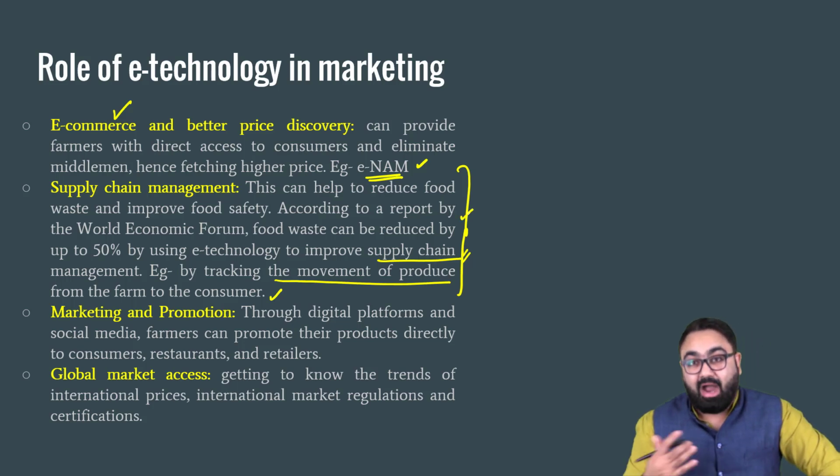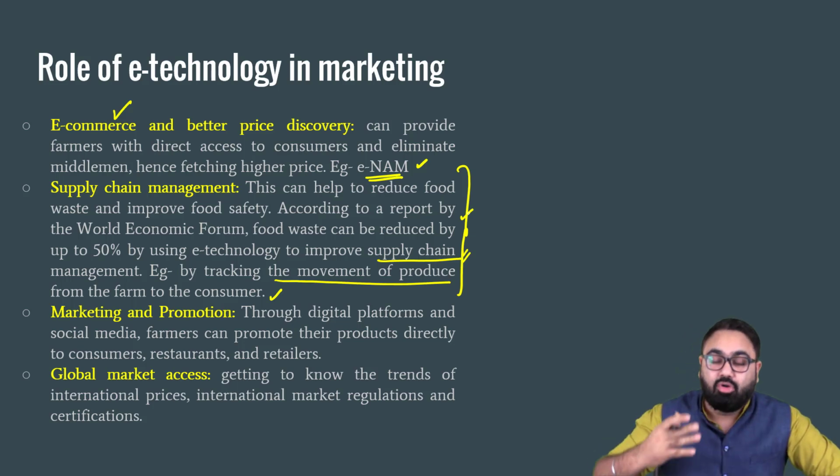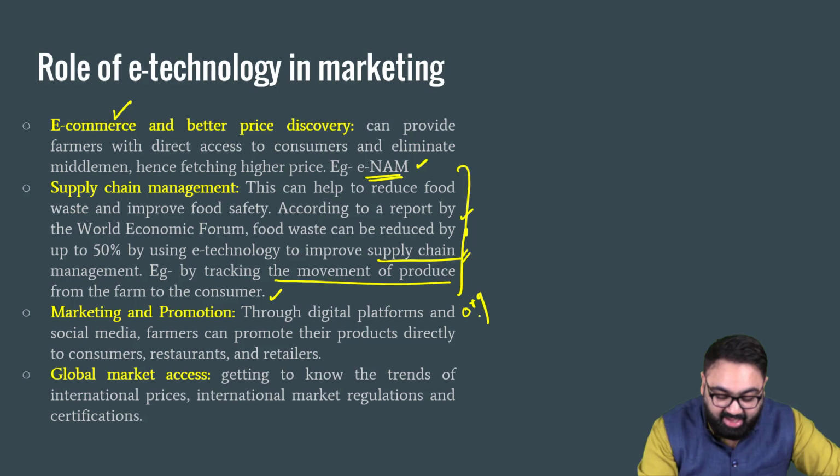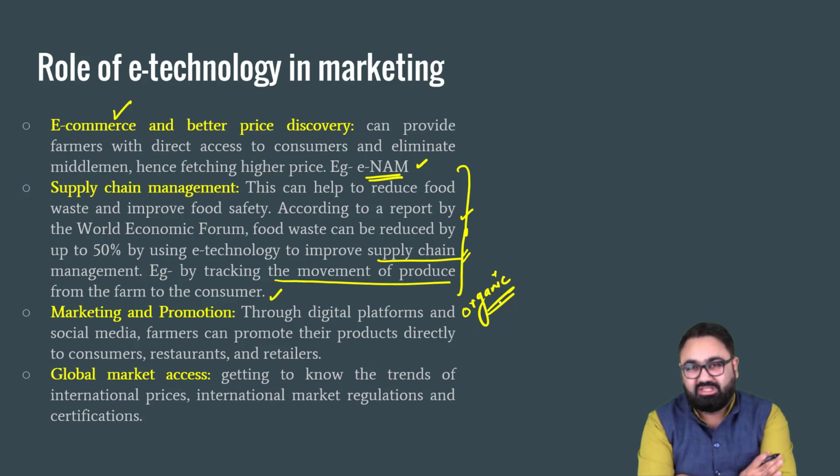Farmers can also try and market their product. These days, many people are ready to pay more just because the product is organic. So if the farmer is using, let's say, organic produce, or new technologies, they may be able to market it better to the buyer so that the buyer is ready to pay a better price. They can also try and access buyers from outside the country to increase competition. These are some of the things technology can help with in marketing.